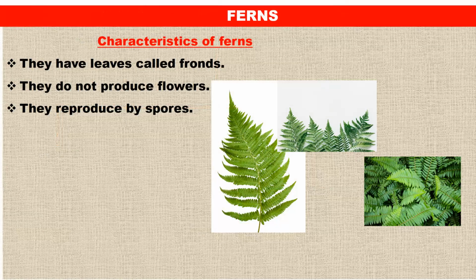Okay, let us look at ferns. Characteristics of ferns: they have leaves called fronds. They do not reproduce by producing flowers. Instead, they reproduce by spores. You find tiny dots on these leaves. That is how they reproduce, by spore formation. So characteristics of ferns: they have leaves called fronds, they do not produce flowers.